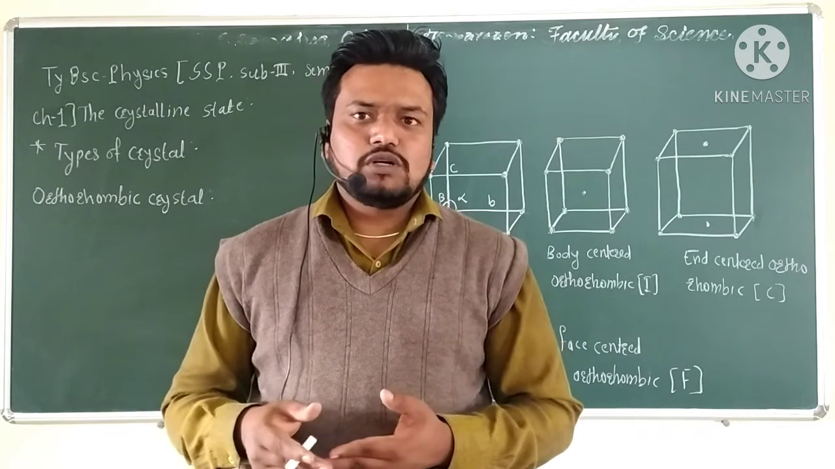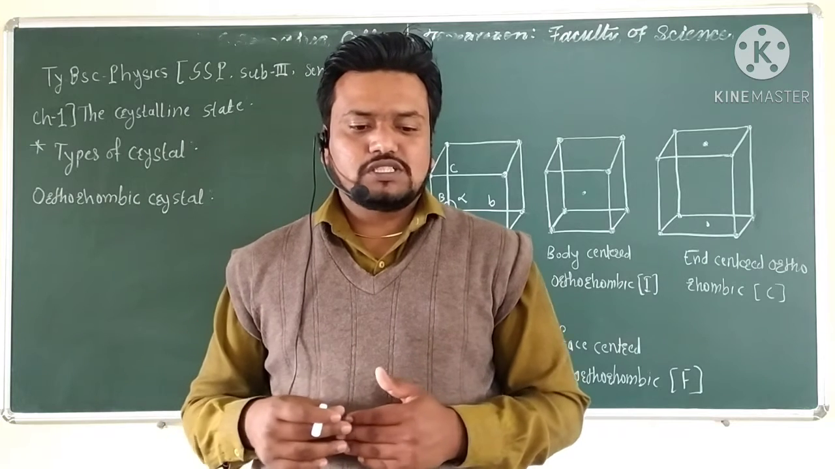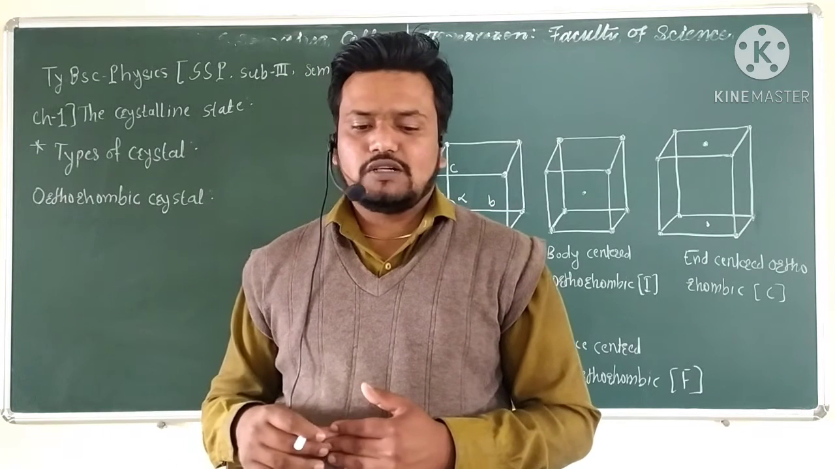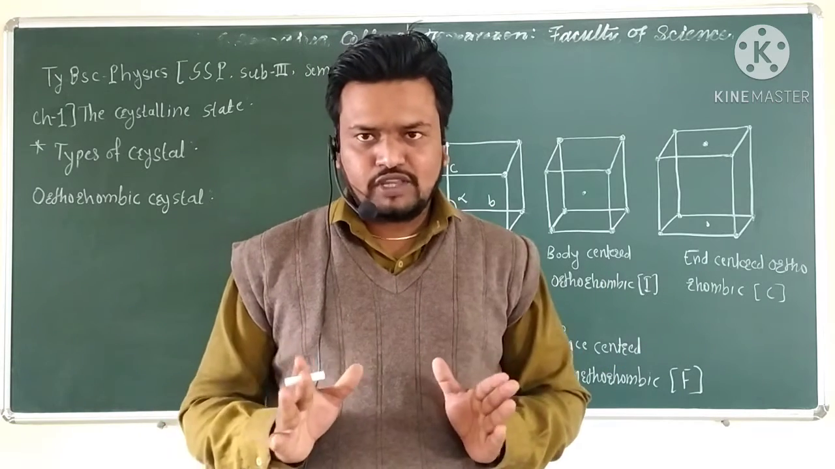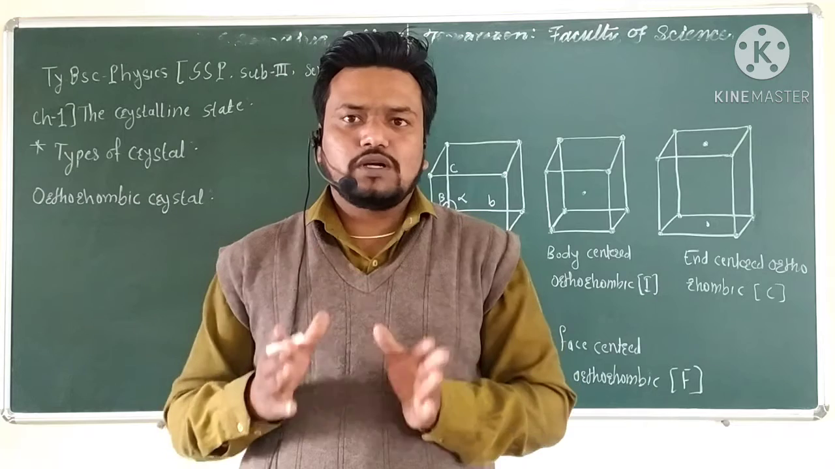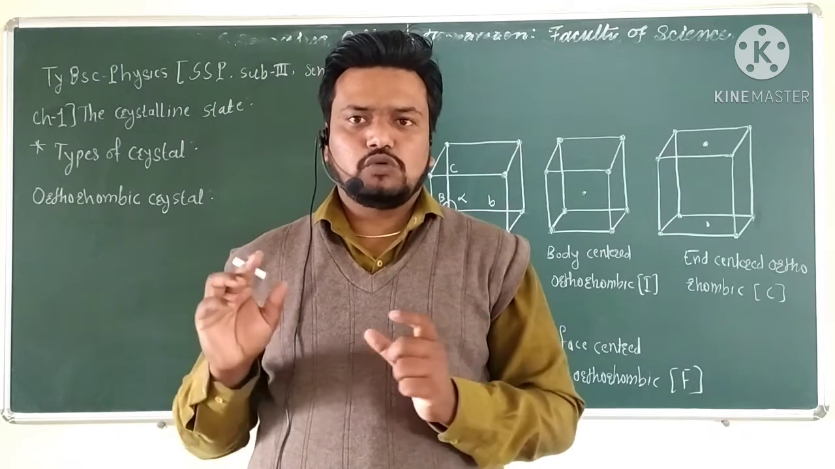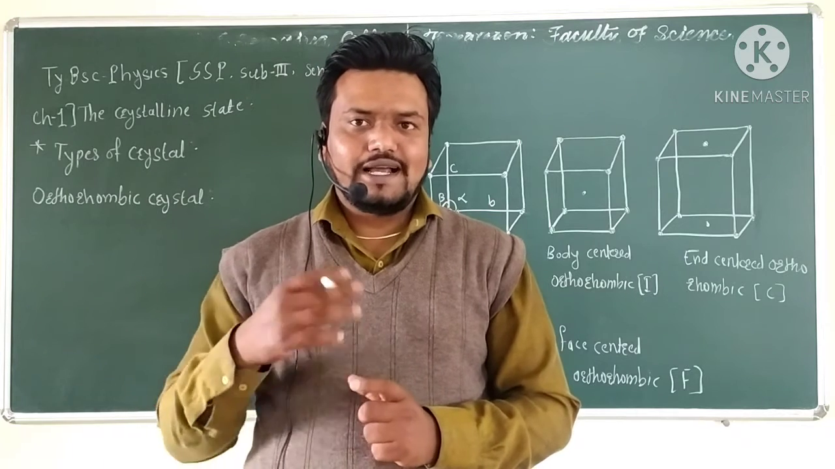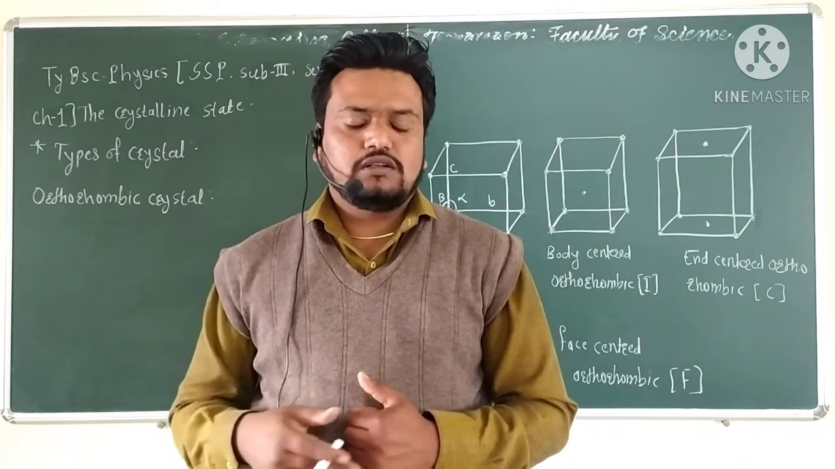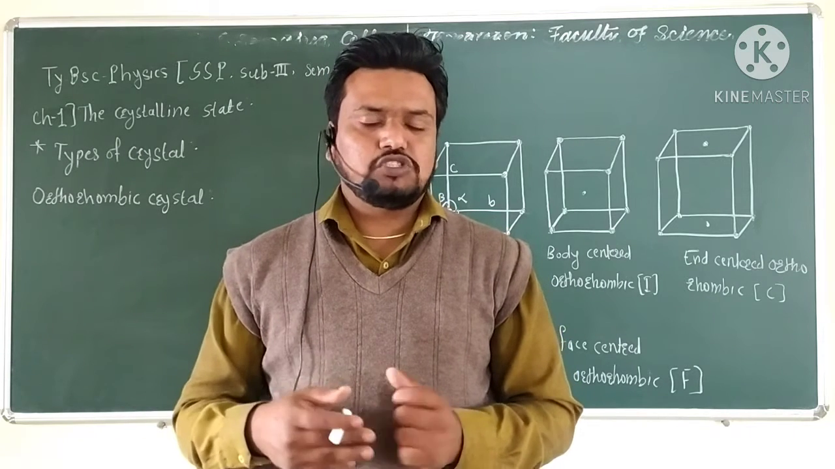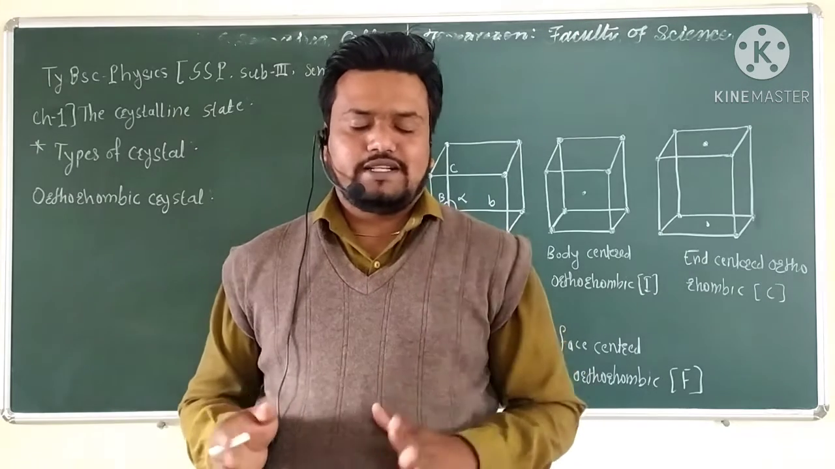Out of these 7 different types of crystal structure, we have already seen 2 types, the cubic structure and the tetragonal structure. In the cubic structure, all 3 sides are of equal length, so the main condition is a equal to b equal to c, and the angles between these sides, alpha, beta and gamma, satisfy alpha equal to beta equal to gamma equal to 90 degrees.